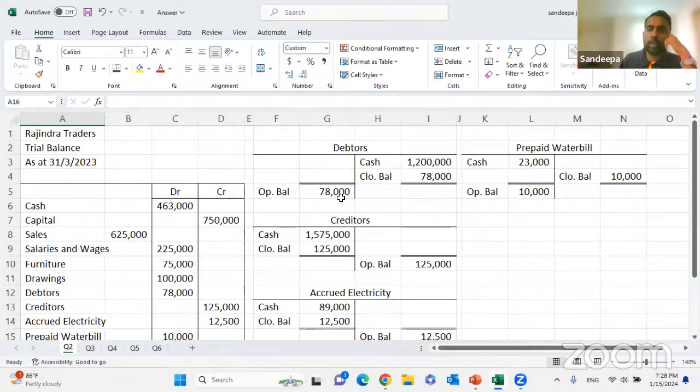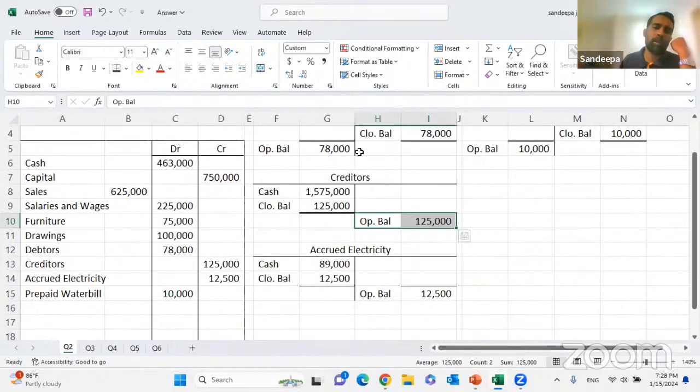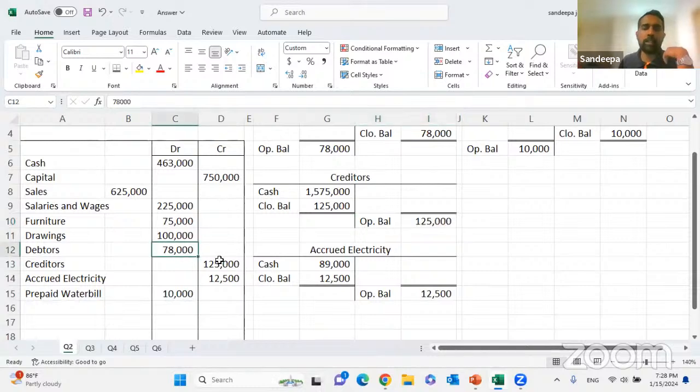Debtor next year opening should be an asset, no? So then it should come from the debit side. Opening balance to come from the debit side, your closing balance should come from the other side. This is how the closing balance is carried forward. Understood? Creditor liability should come from the credit side. For that, the closing balance should come from the debit. Closing balance should come from the debit side. As you put it, take this balance to the trial balance too. You will be taking the opening balances to the trial balance, right? We take this closing balance to the trial balance where the opening goes. So debtor as debit balance, creditor credit balance, like that.